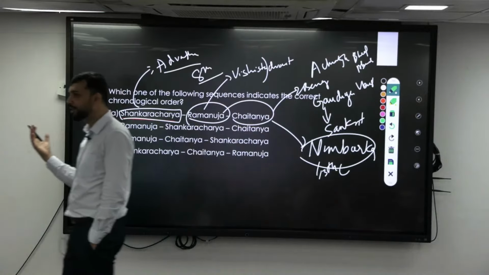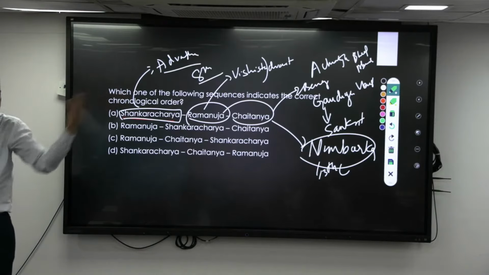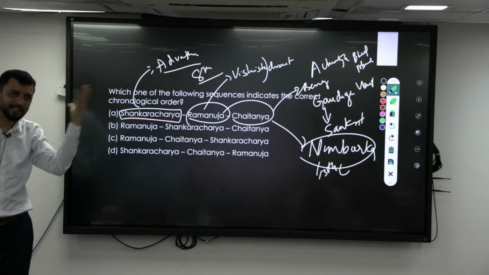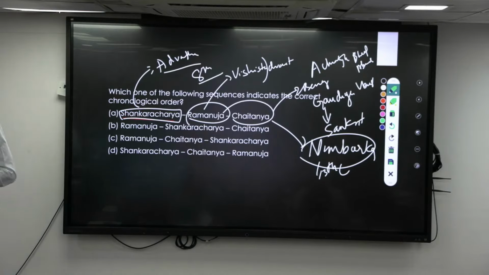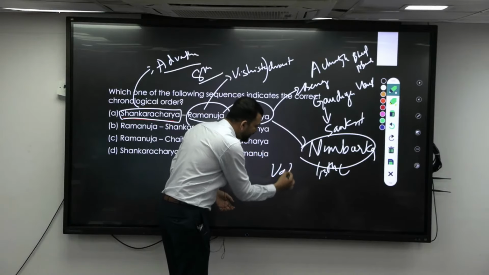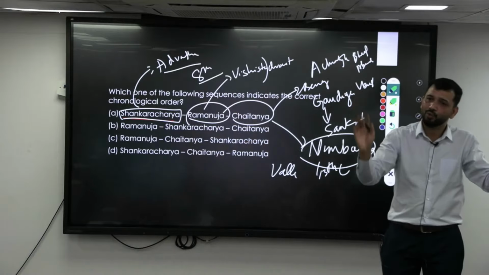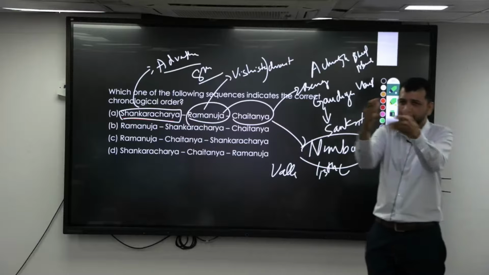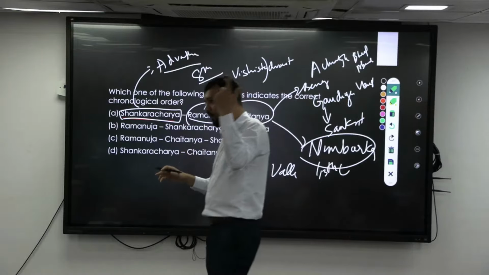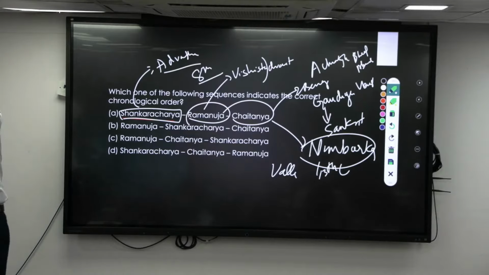Finally, in the 15th or 16th century, we have two major proponents: one is Vallabhacharya, another is Sri Chaitanya. Chaitanya and Vallabhacharya are contemporary to each other. Vallabhacharya's philosophy is Shuddha Advaita, pure monism. The world is also not Maya; the world is also part of God. Everything is part of God. That is how it differs from Shankaracharya's Advaita, where he said the world is there but it is not real, it is Maya. But Vallabhacharya says the world is there, and that is also part of God.